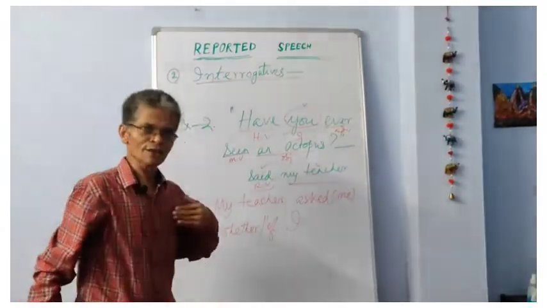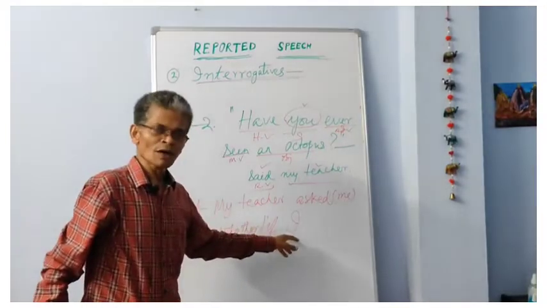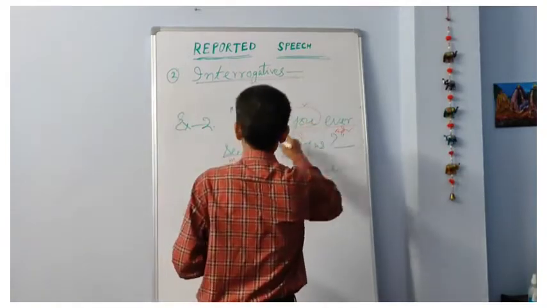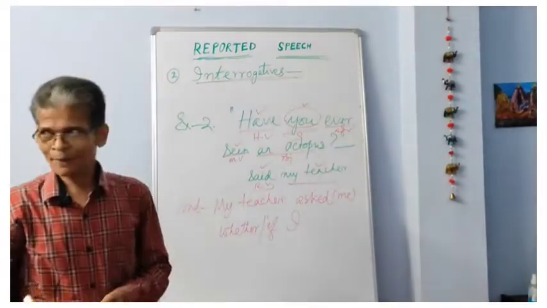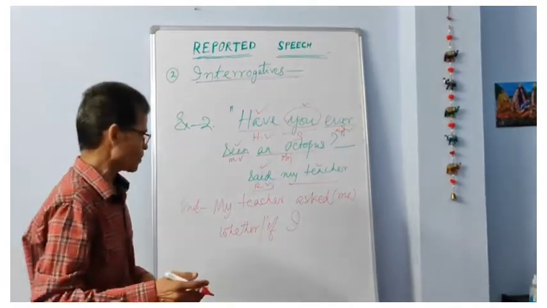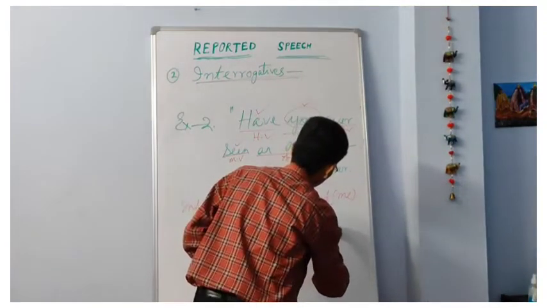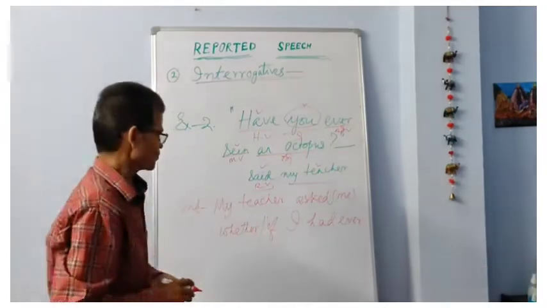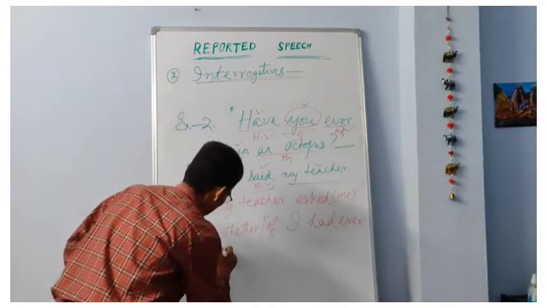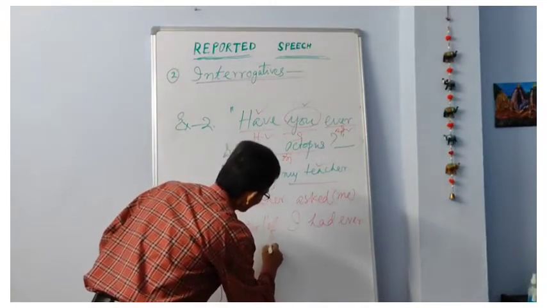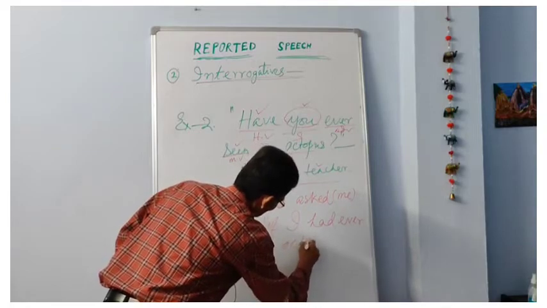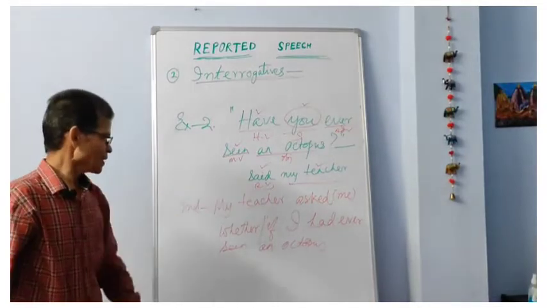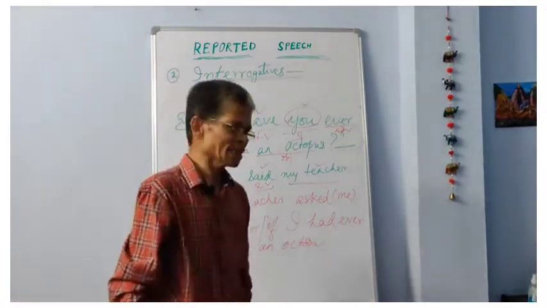Now this "you" became "I". Why? Because my teacher is the speaker, and therefore for "I", "my" is the possessive adjective, and here it is present perfect, "have seen". The present perfect changes to the corresponding past tense form, past perfect: whether I had, and here we have to use "ever", the pre-verb adverb. Whether I had ever seen an octopus. Now finally you have to give the full stop. The answer is: my teacher asked me whether or if I had ever seen an octopus.